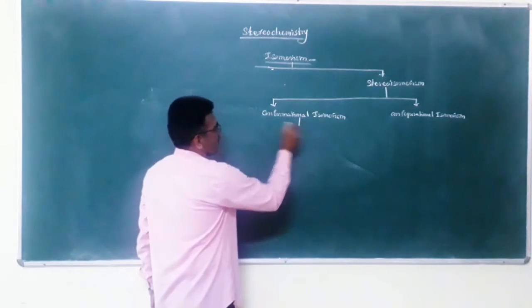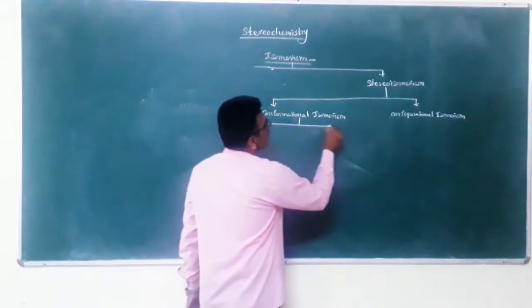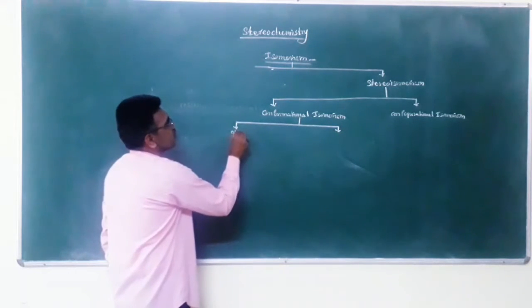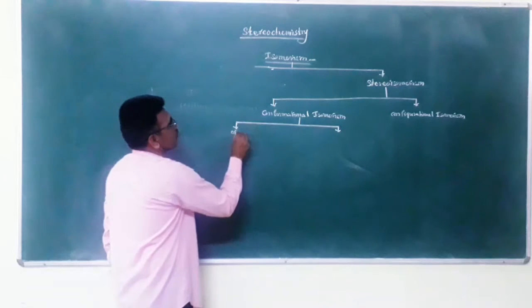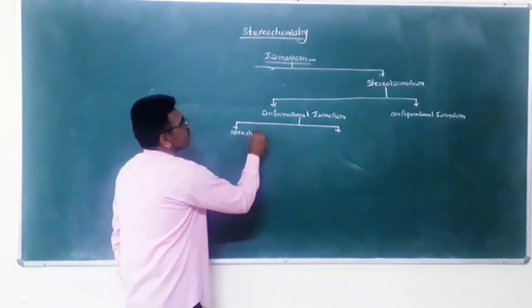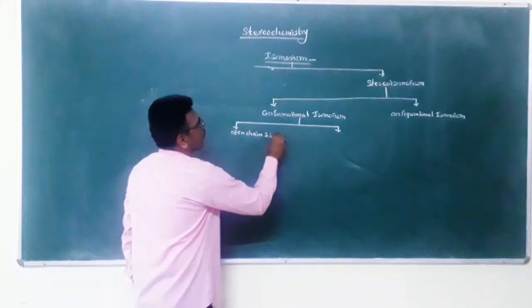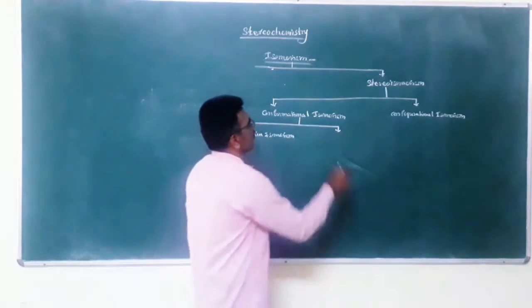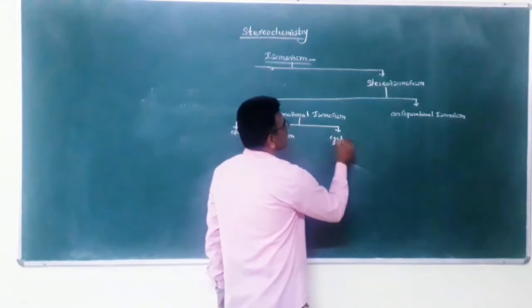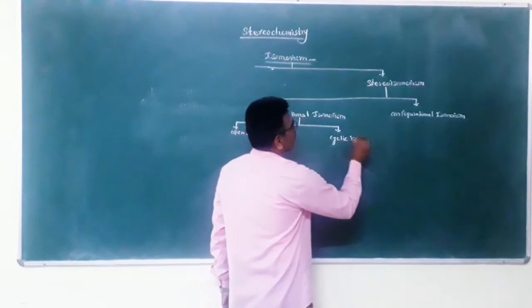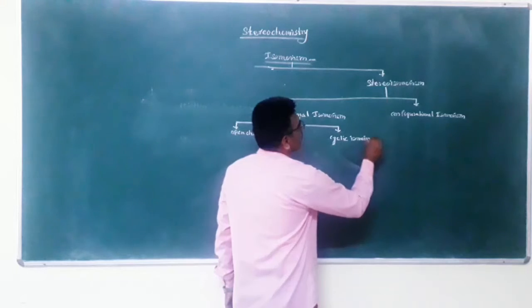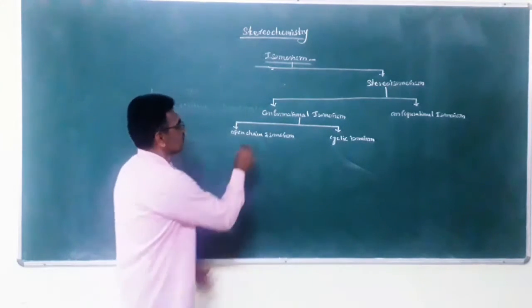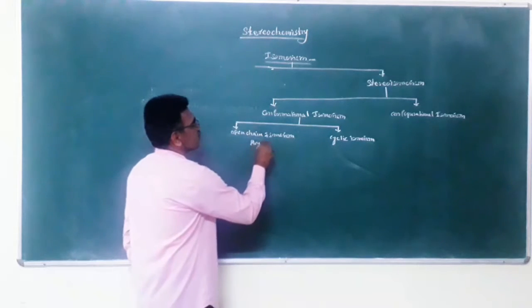First is open chain isomerism, and second is cyclic isomerism. Open chain isomerism is also called acyclic isomerism.